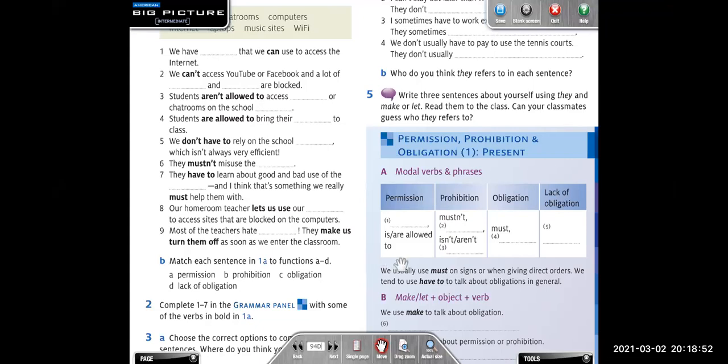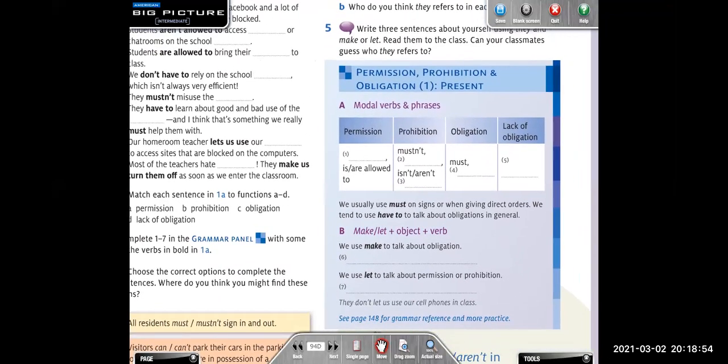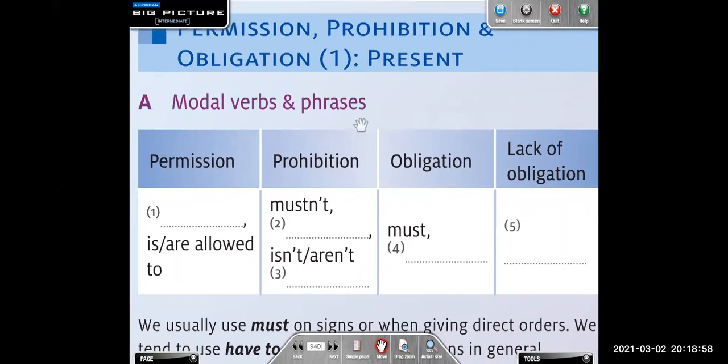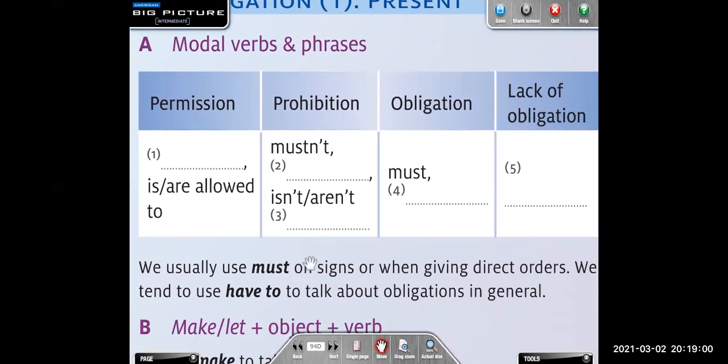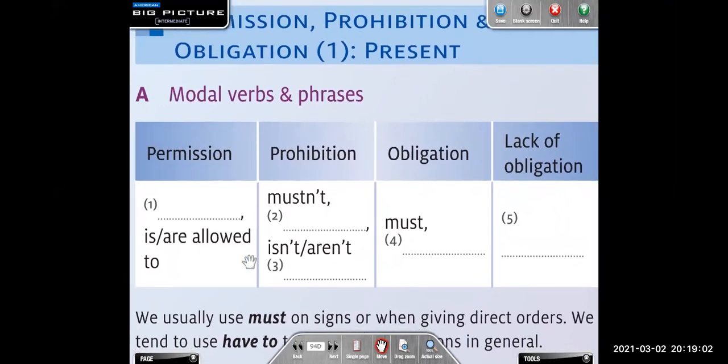So, for example, here we have this explanation. Let's see here. We're going to complete this and then we are going to read the explanation here, okay? It says, permission. We said that for permission, we use can, right? And am, are or is allowed to.